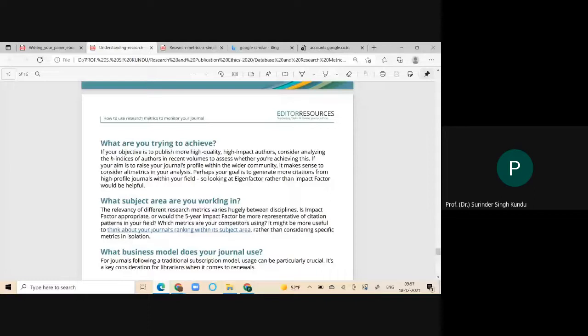When you submit a document to a journal, within one day they will return your paper with comments or a rejection: your paper is not accepted to publish here. That is known as desk rejection, or the zero tolerance policy available with every journal.